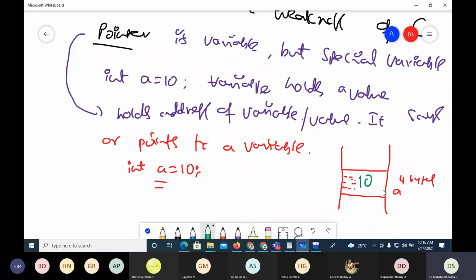So a variable gets space in memory, based on its type. It may be 1 byte, 2 bytes, 4 bytes, 8 bytes, 16 bytes, whatever it is. The area of the variable is referred to by the name, which is also called the identifier.